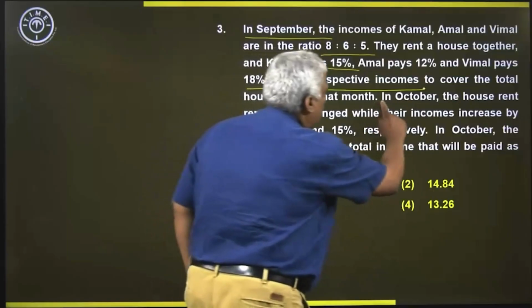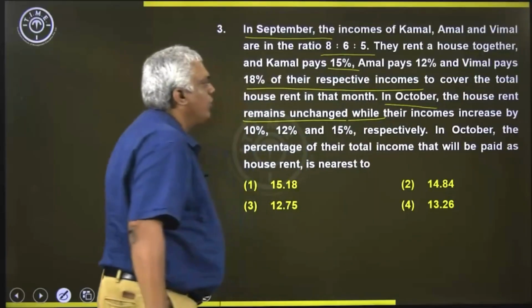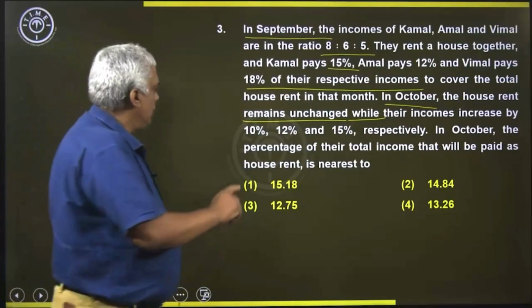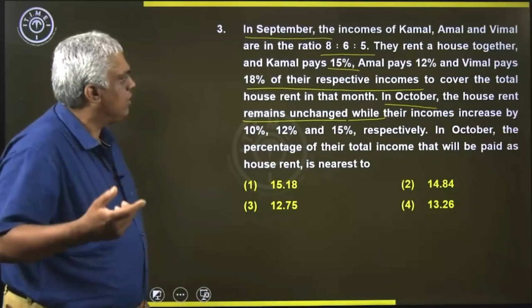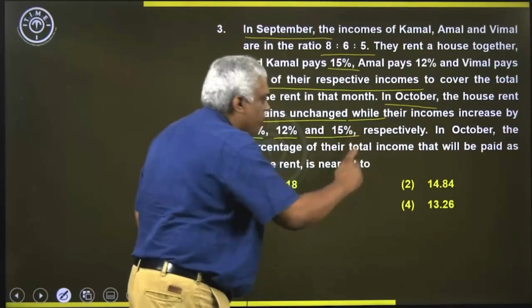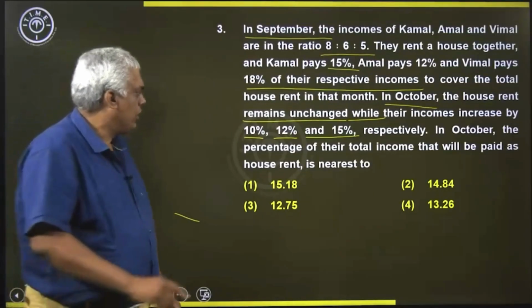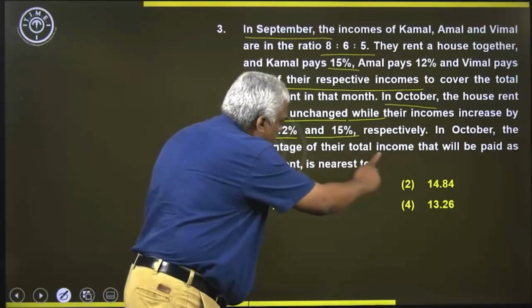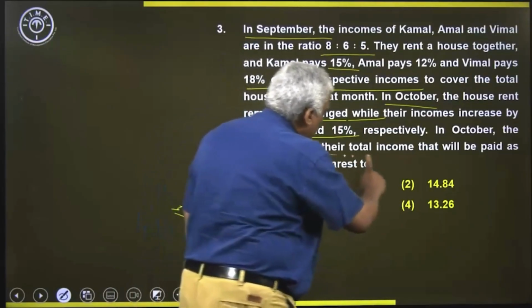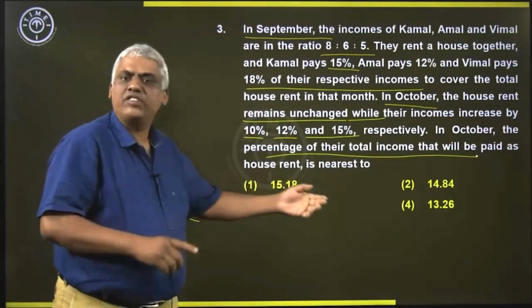In October, the house rent remains unchanged while their incomes increased by 10%, 12% and 15% respectively. In October, the percentage of their income that will be paid as house rent is nearest to what?